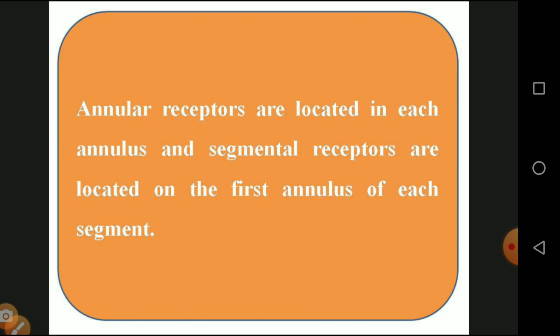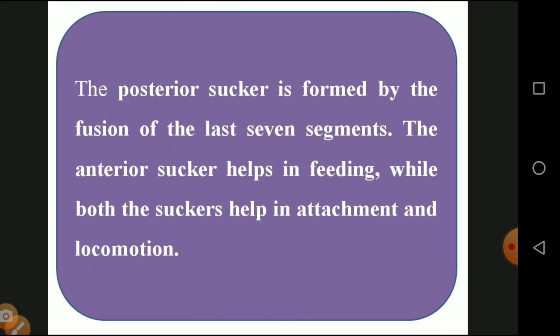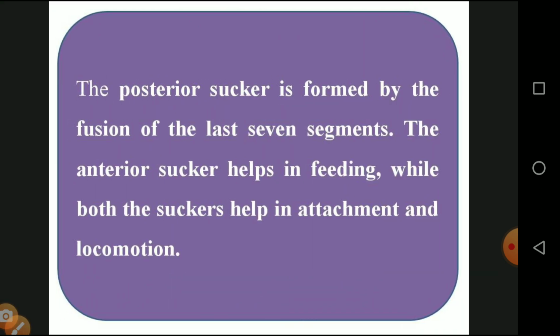Then the first annulus is located on each segment, on the anterior side and posterior side. They attach with the help of the anterior sucker and posterior sucker. The leech has two suckers with which they suck the blood. They are located on the anterior upper side and posterior lower side. The oral sucker is in the ventral position, occupying the first 5 segments. So the first 5 segments form the anterior sucker, and the last segments form the posterior sucker. The posterior sucker is formed by the fusion of the last 7 segments. The anterior sucker helps in feeding, while both suckers help in attachment and locomotion. They tightly penetrate the host organism and slowly migrate in a zigzag manner.